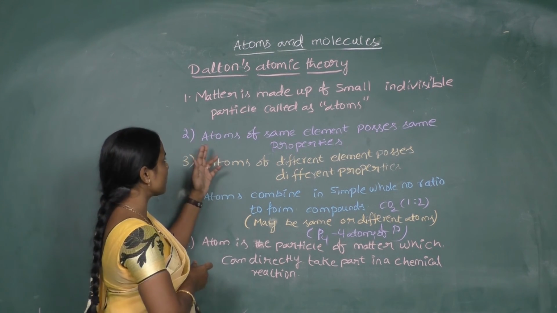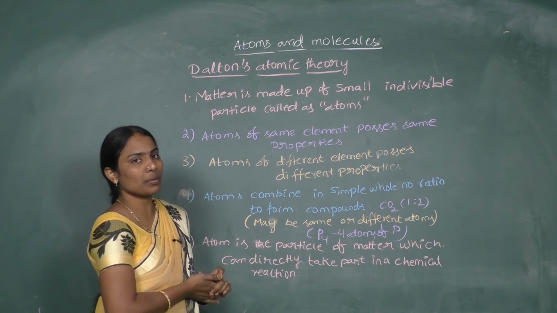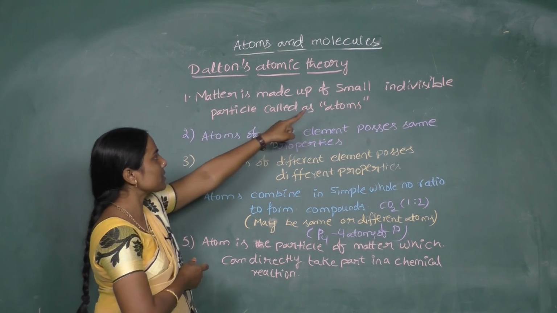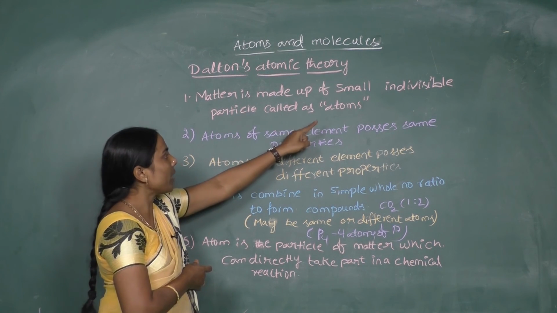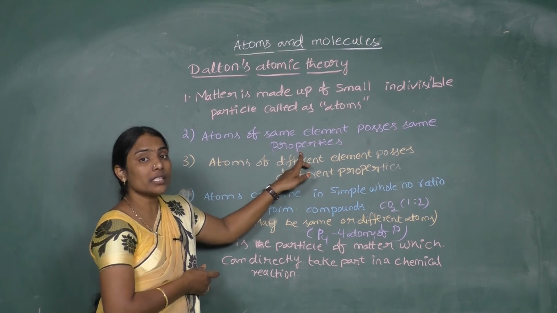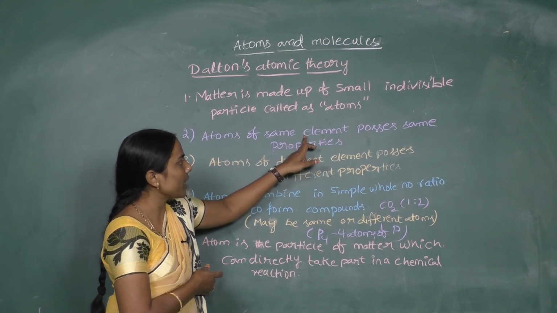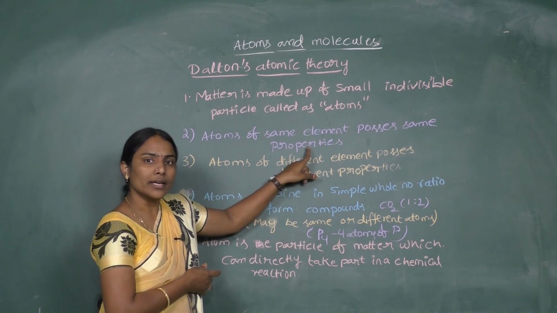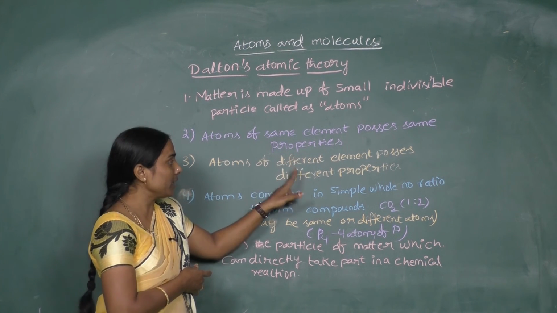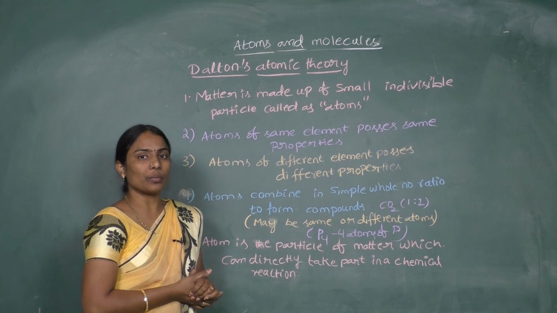So finally, look at what Dalton's theory proposes. Dalton's theory proposes that the atom is indivisible, right? And that is the one particle which gives properties to the element. If you consider atoms of the same element, they are the same in all their properties. If different elements, they are different in their properties.